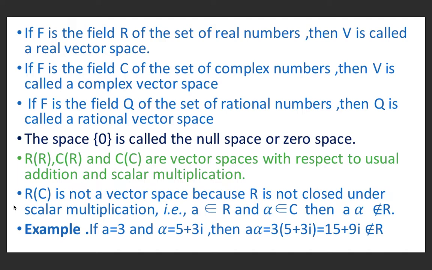But 15 plus 9i is not a real number. It is a complex number. Therefore, the set of real numbers over the set of complex numbers does not form a vector space.